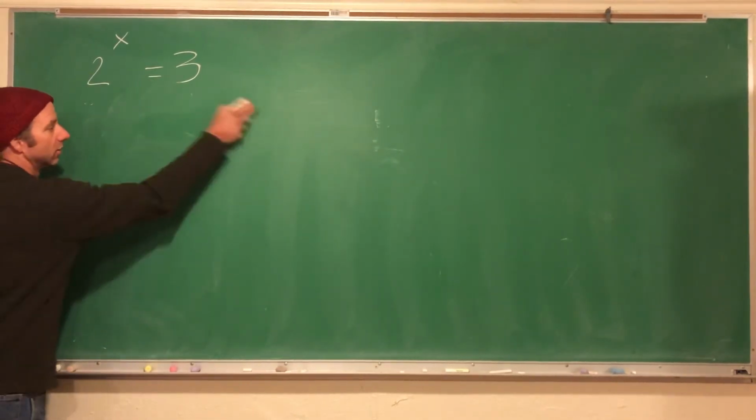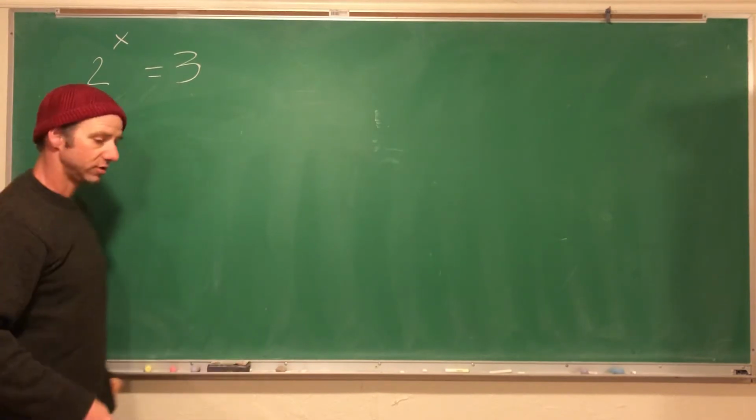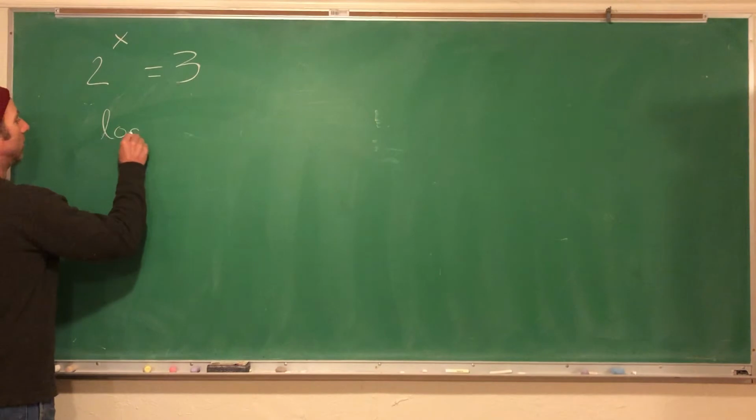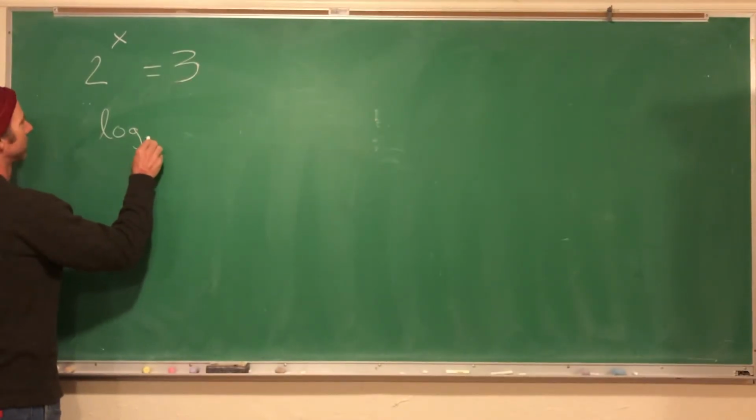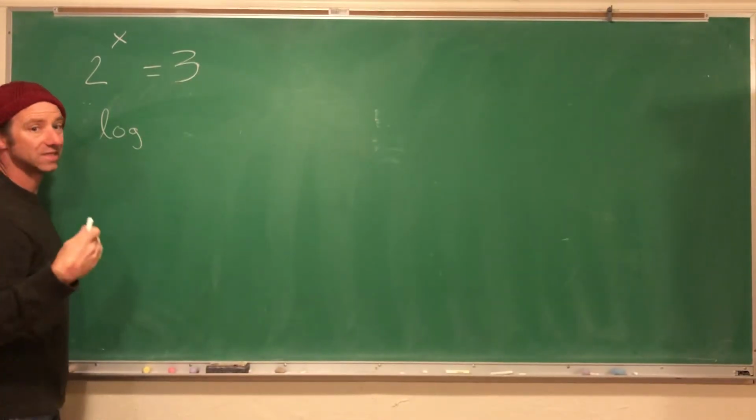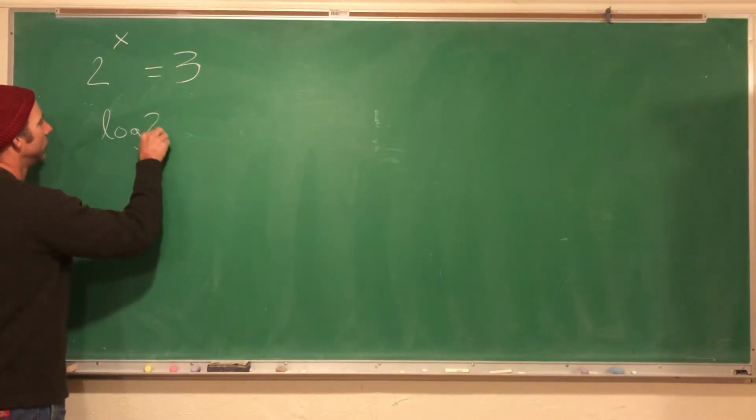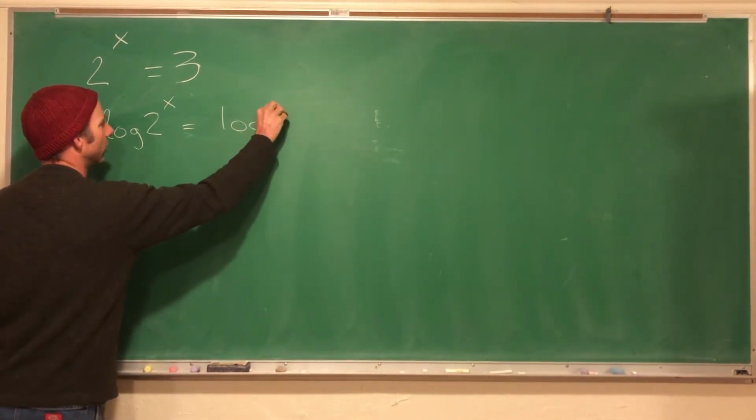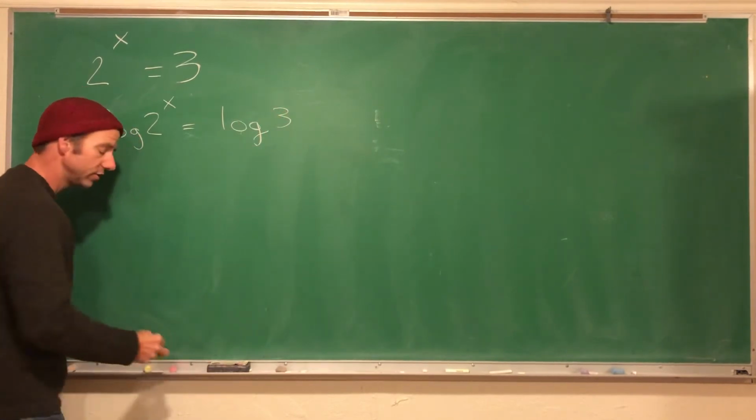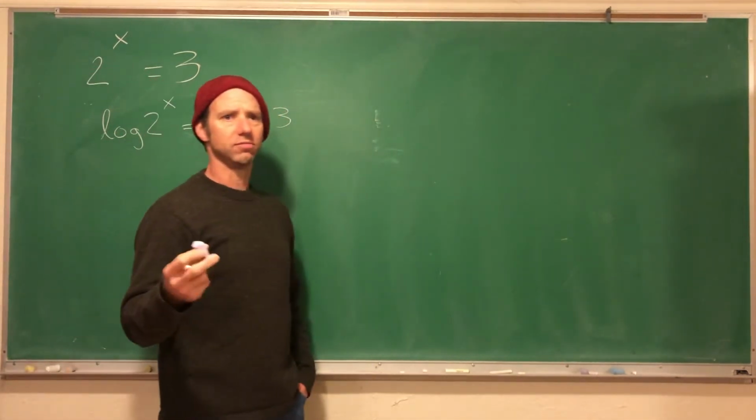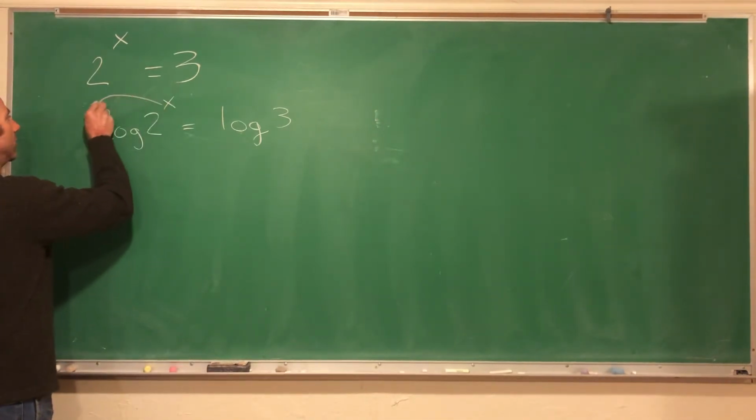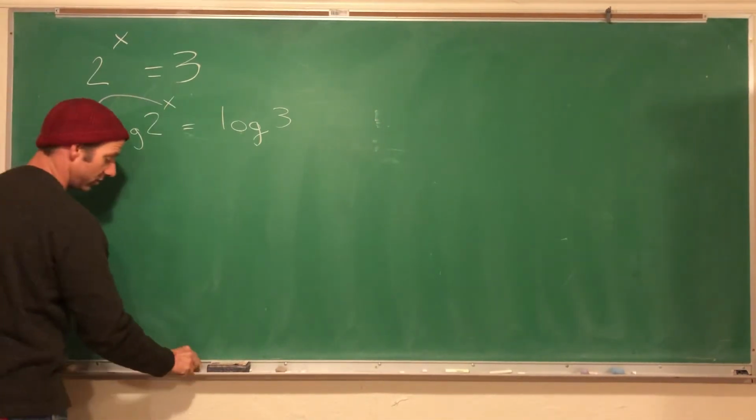This is where logs will come in. So I'm going to log both sides. Log, it doesn't matter your base, but let's leave it blank, which means 10. So log 2 to the x equals log 3. And we're going to use what's called the power rule. The power rule says this guy here can come down in front.